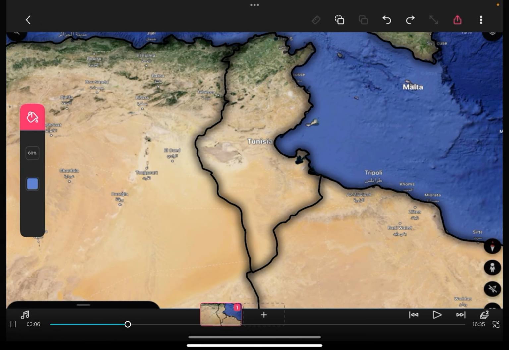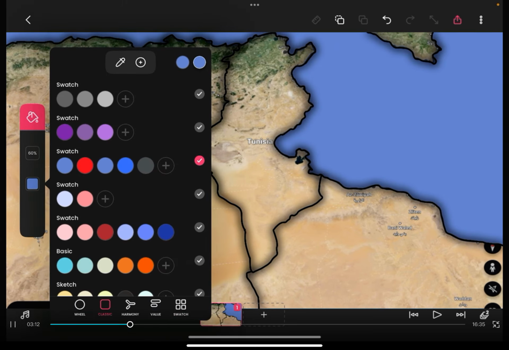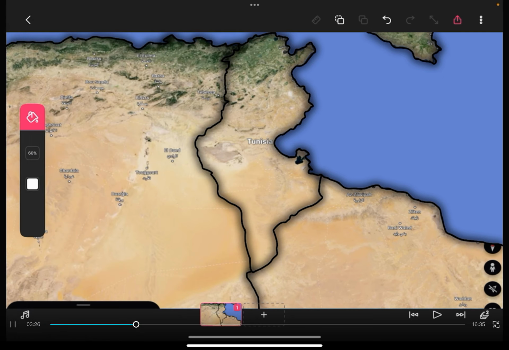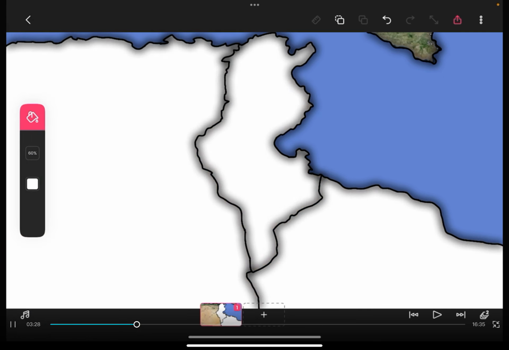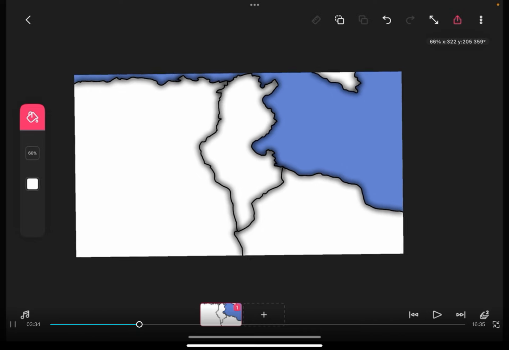And then you want to color over all of the ocean, and then grab just any color for the land. I choose white, but you can choose green, brown, really anything. Just don't choose red or blue, because that's going to be the attacker and defender colors. And then you want to cover all of this land with white. So now the map should look something like this.